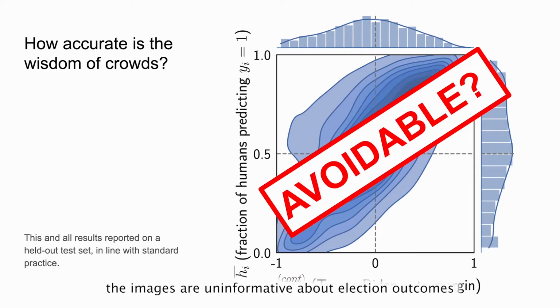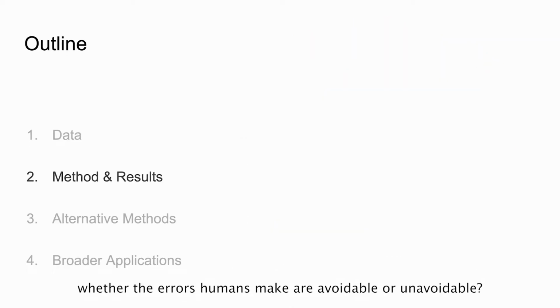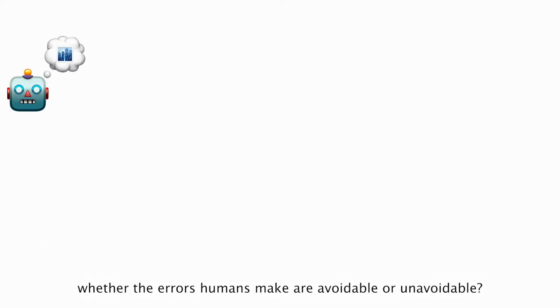It could be that the images are uninformative about election outcomes, and so the errors are unavoidable ones that would be made even by a Bayes optimal decision maker, that is, one that always chooses the most likely outcome given all the available information. How can we understand whether the errors humans make are avoidable or unavoidable?